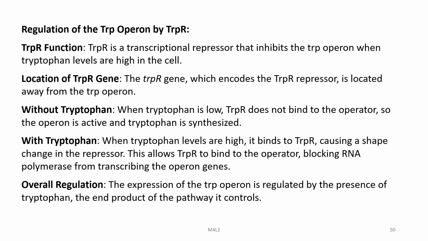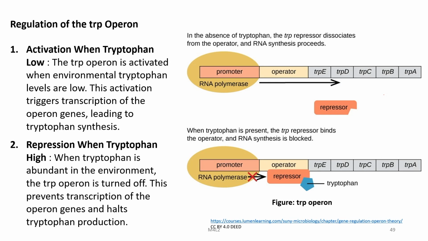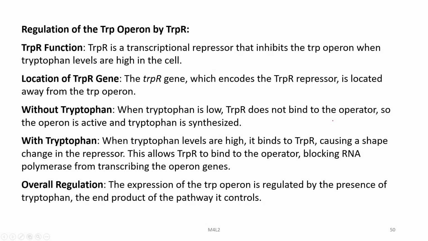So, TrpR is a transcriptional repressor that binds the trp operon when tryptophan levels are high in the cell, and this trpR gene, which encodes the TrpR repressor, is located away from the tryptophan operon. So, this is not a part of the tryptophan operon. When tryptophan is low, TrpR does not bind to the operator. So, the operator is active and tryptophan is synthesized.